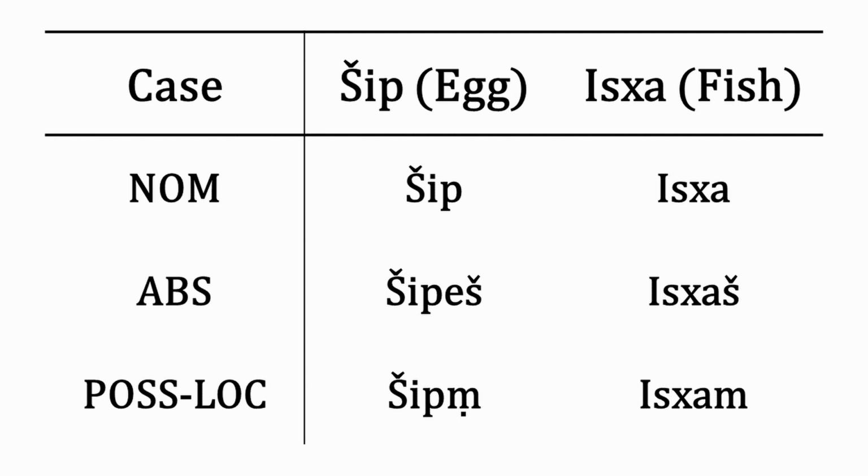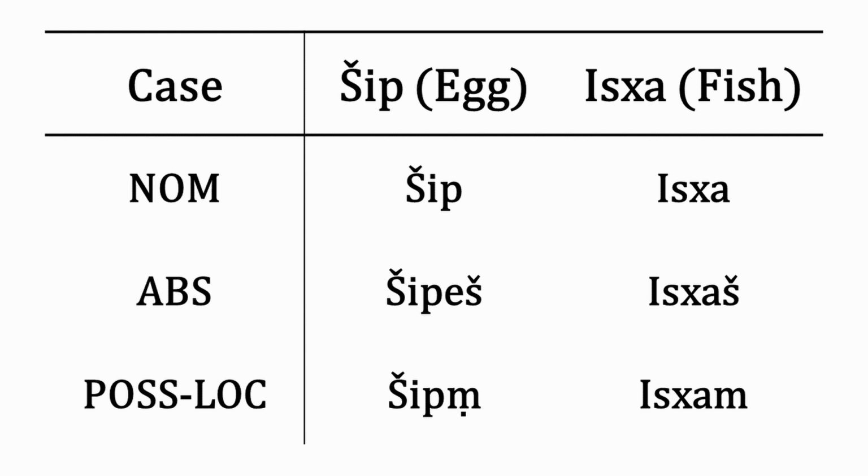Xvan nouns inflect for case. There are three cases: nominative, absolutive, and possessive locative. The case suffixes have different forms for stems ending in a vowel and those ending in a consonant.